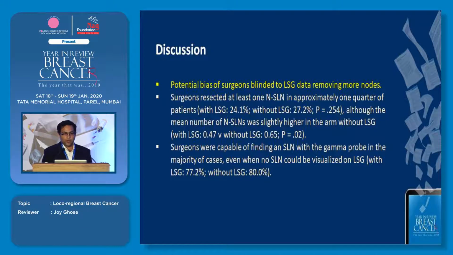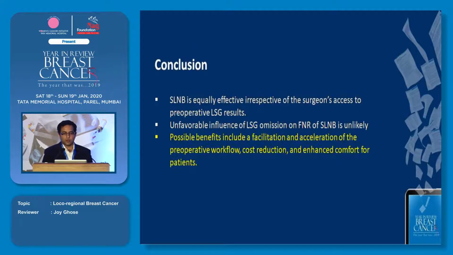The surgeons' capability of finding a lymph node in the absence of a node picked up on the lymphoscintigraphy also remained the same. So in spite of the lymphoscintigraphy not picking up a lymph node in the axilla on the imaging, the surgeons with the gamma probe were good enough to do it on table. So the conclusion remains that the sentinel lymph node biopsy is good enough, and it can be done by the surgeon on table without the information of a lymphoscintigraphy. Where does this help? It basically helps in the logistics. It reduces the cost for the patient. It reduces the hospital admission. It makes things a little simpler. So this is basically a time saving, cost saving procedure which can probably be avoided.